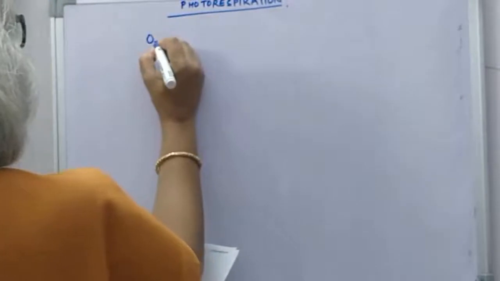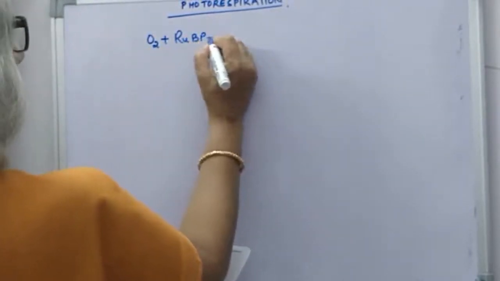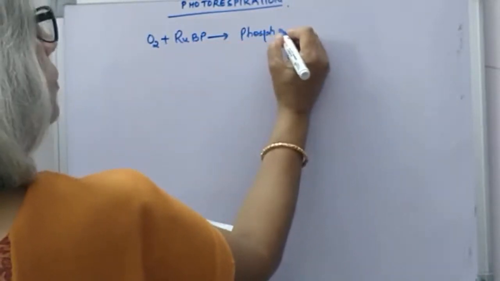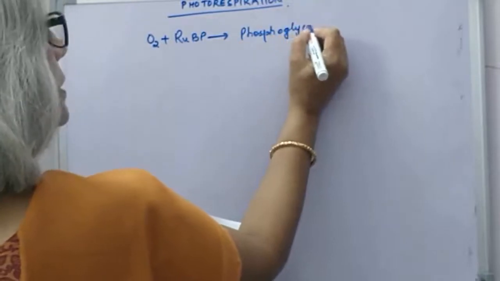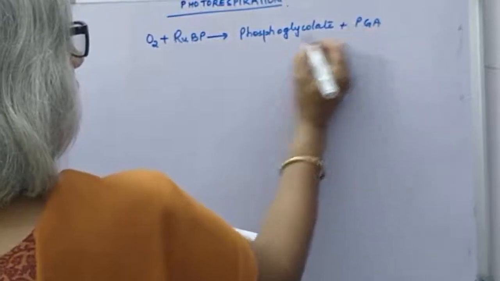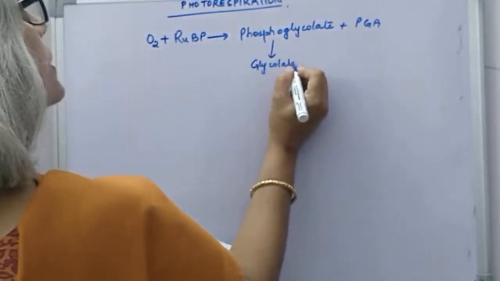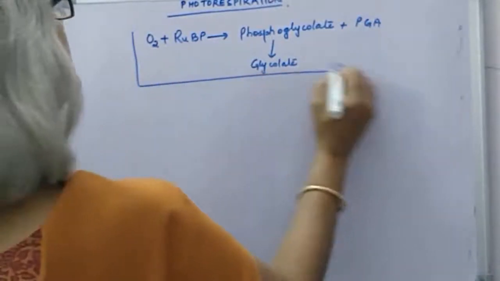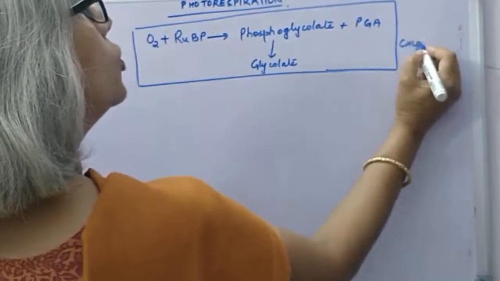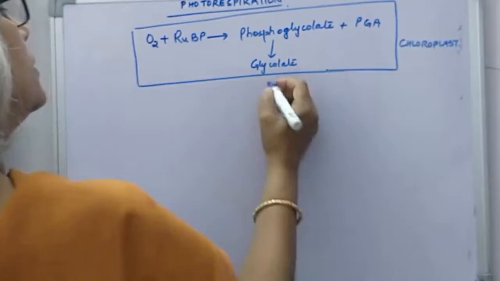Now, the first reaction is oxygen combining with ribulose biphosphate. It forms phosphoglycolate and PGA. This phosphoglycolate then changes into glycolate. This reaction occurs in the chloroplast, the first organelle.